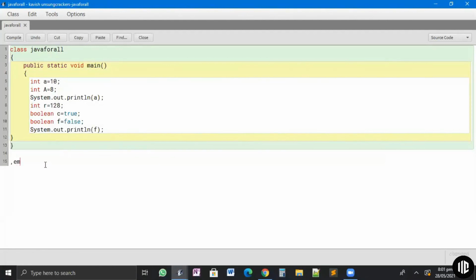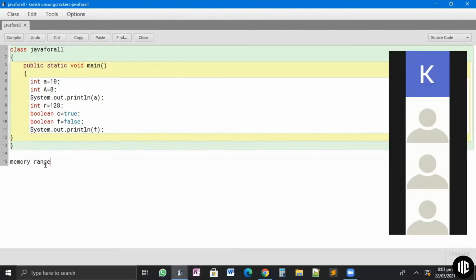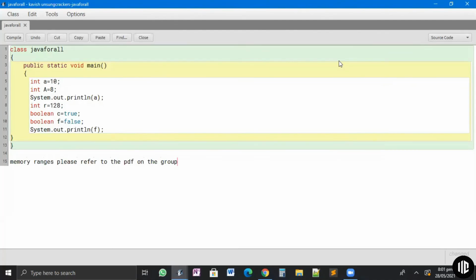Now for memory ranges, please refer to the PDF on the group. And there's also a homework given on the group for today's class. We will resend it for those who have joined new. You all can refer to that. I think this was the end for today's class.